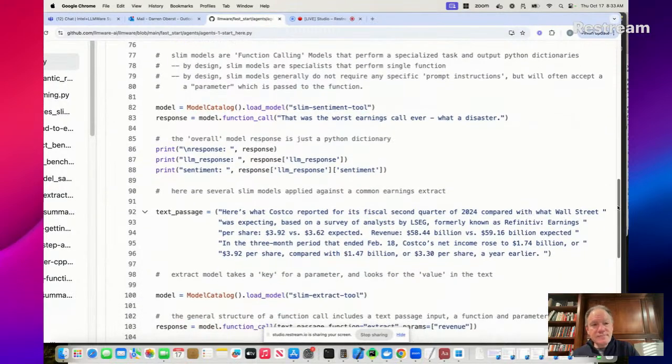Okay. Now let's layer in something a little more interesting and start to get a little more complicated. One of the most powerful capabilities, something we really, really believe in, is this whole idea of function calling models. And the basic idea is you want to use the model as a tool. Again, read this and analyze this for me. Read this and extract a key piece of information. Or in this case, the very first example, we're going to do something that's very intuitive, which is sentiment.